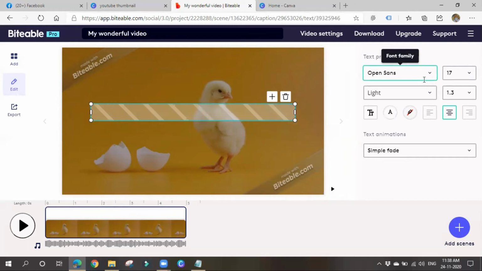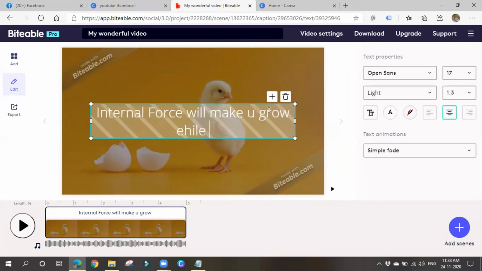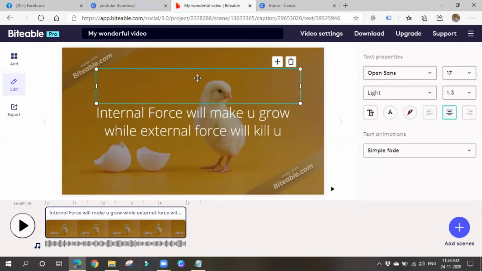I'm writing some code like this. I'll try to write some code. Will make you grow while external force will kill you, something like that. I'm not good at these codes. So like this, you can give some code, and you can place it wherever you want.